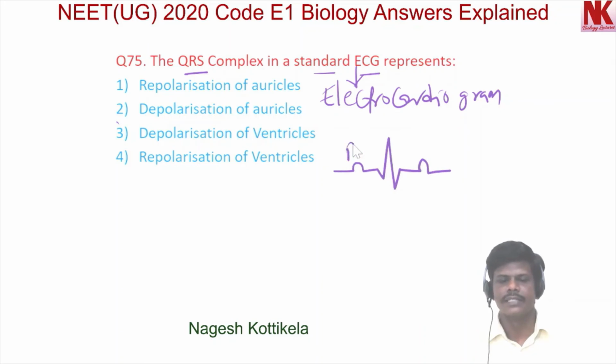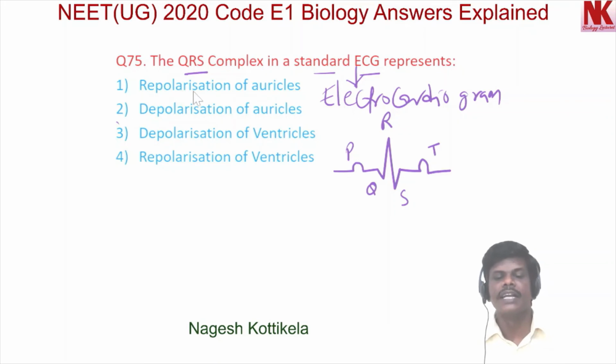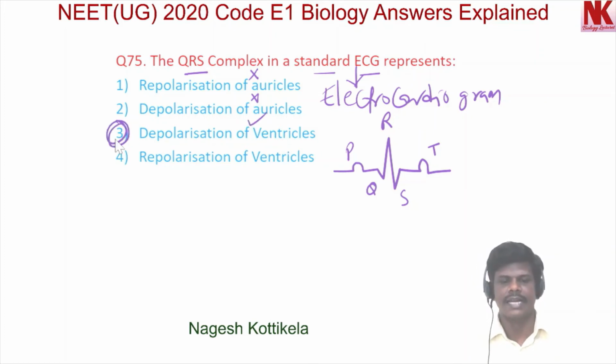This is P, Q, R, S and T. Now we have to find out what this QRS complex represents. Option 1, repolarization of auricles. No. Option 2, depolarization of auricles. No. Option 3, depolarization of ventricles. Yes, this is correct. And option 4, repolarization of ventricles, is wrong.